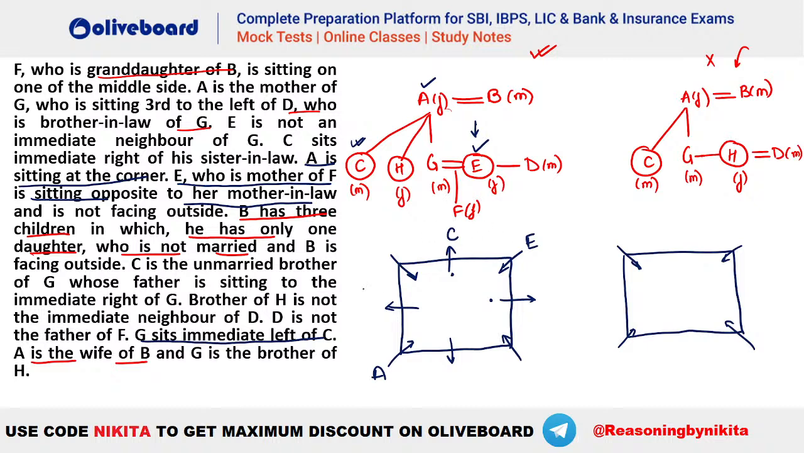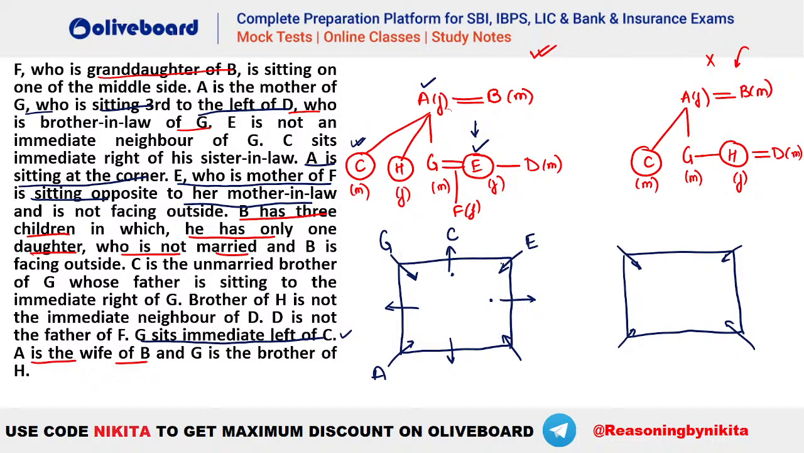Now see, we have placed C. You can place your G also. G sits immediate left of C. C is facing outside the center, so G will be here. Okay, we have placed G. Now see what else was given. We had this information that G is sitting third to the left of D. So G has to be third to the left of D.